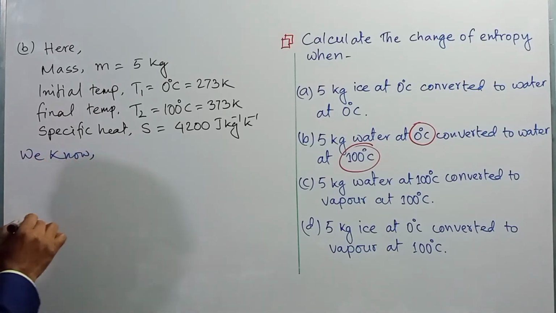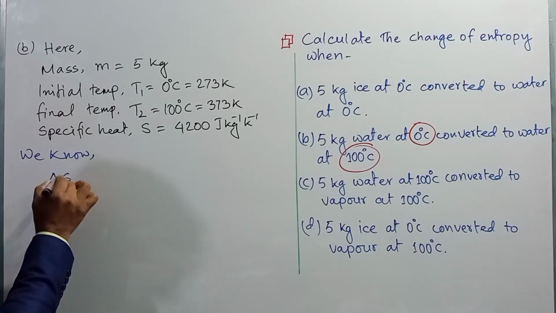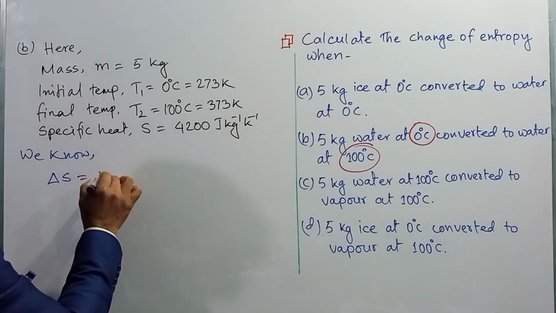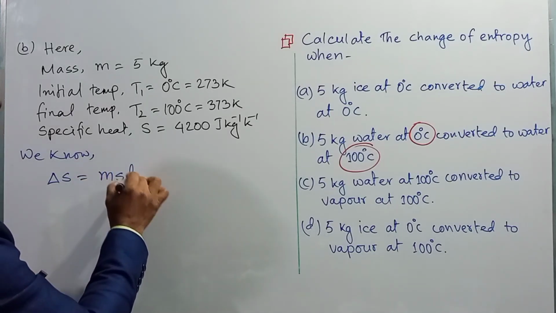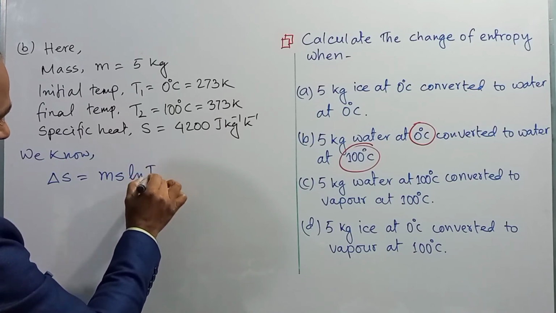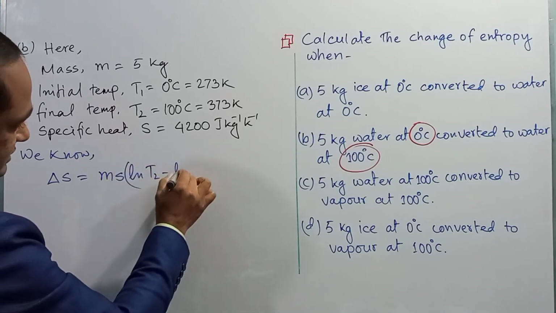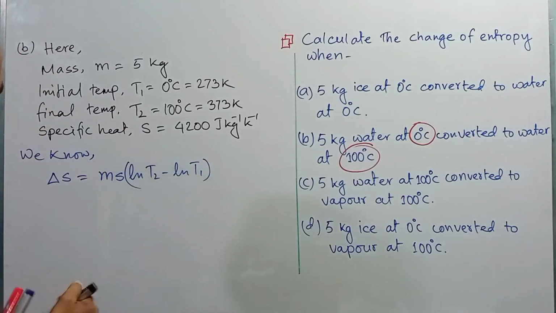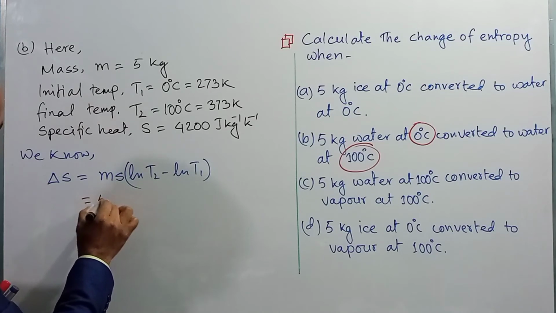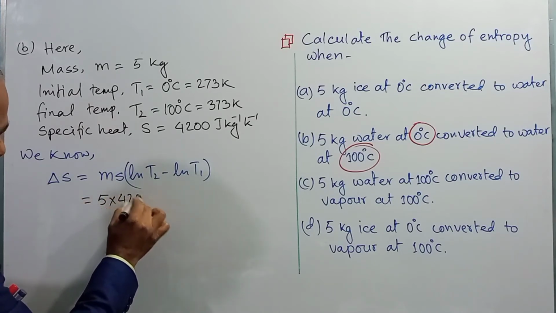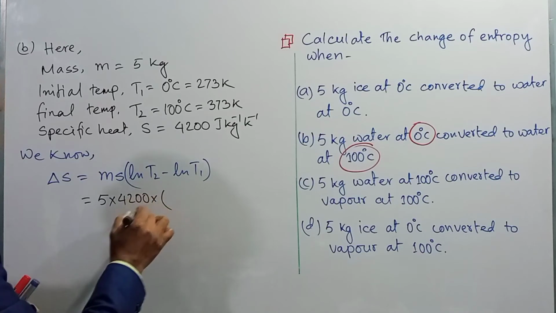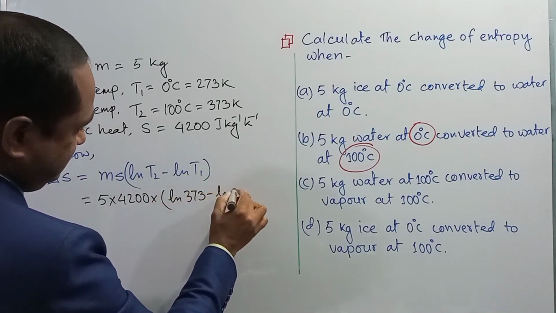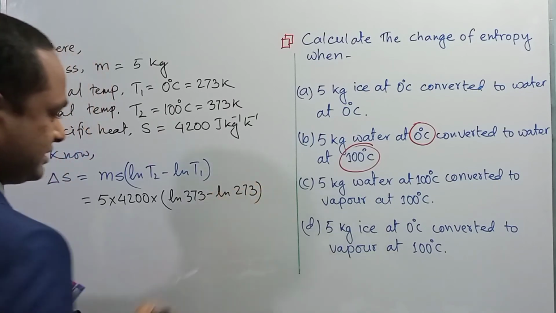We know the change of entropy del S, in this case, will be ms ln T2 minus ln T1, right? So using the values, 5 multiplied by 4200 multiplied by ln 373 minus ln 273, right?